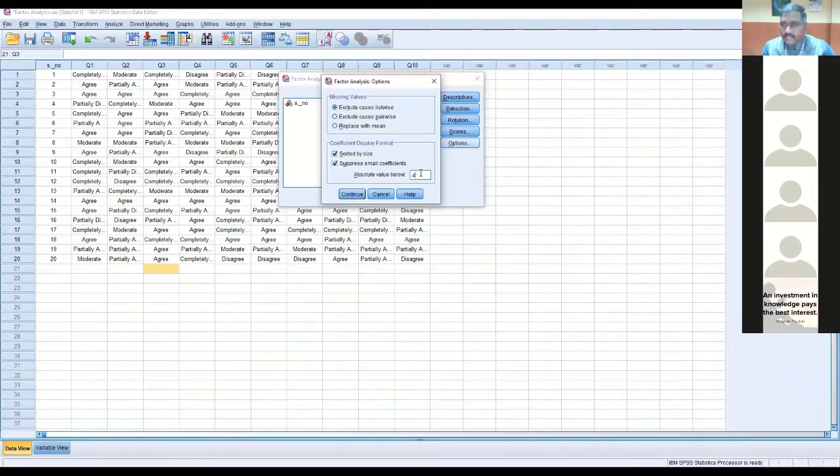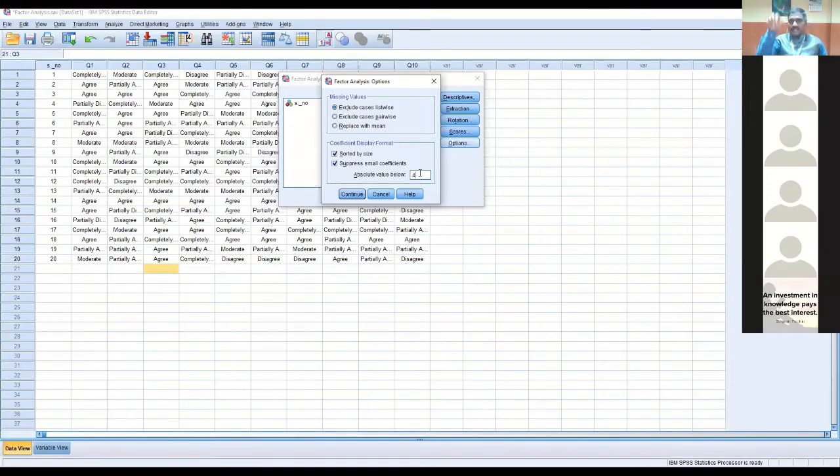Right? Sir, can you please repeat that absolute value? What does it mean? Sir, absolute value, I have given in the screenshot, question numbers 1, 2, 3, all those question items have shown some values in the communalities table, right? 0.56. Yes. Okay.